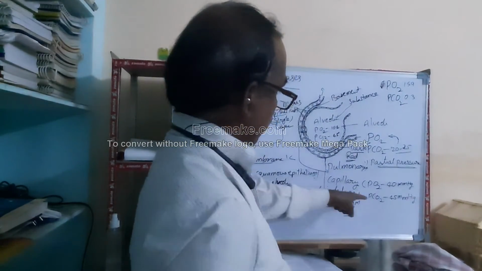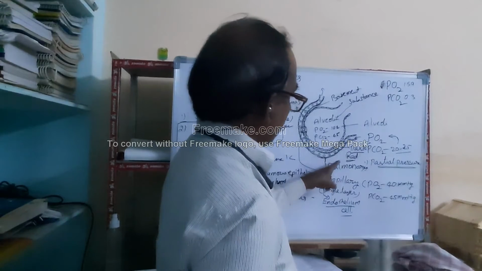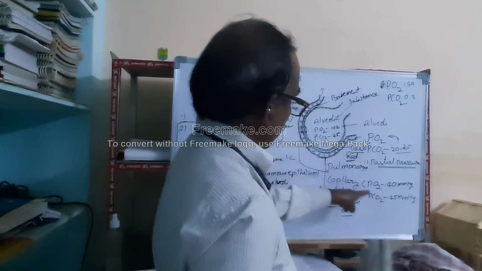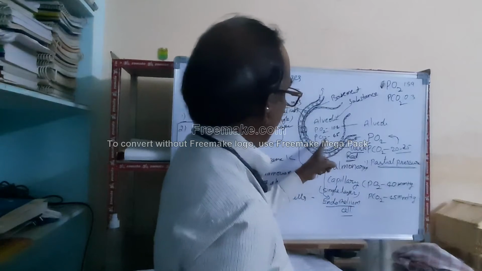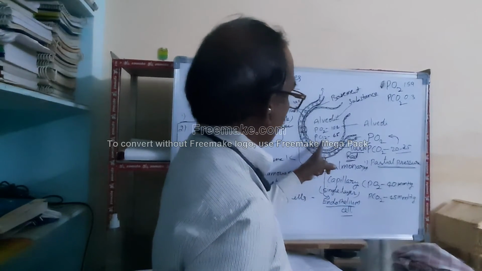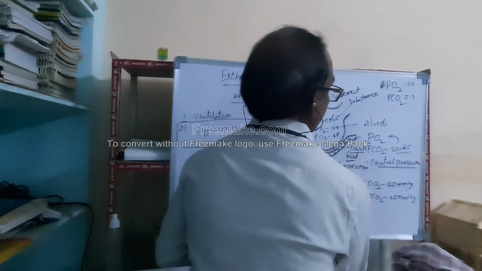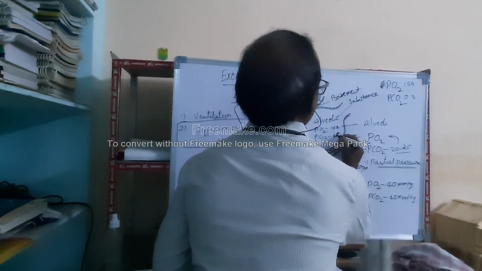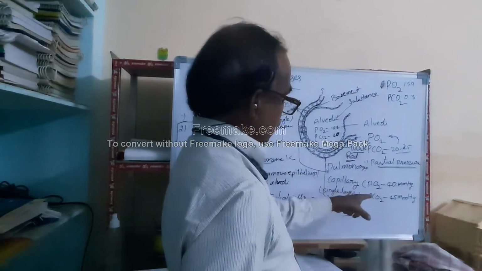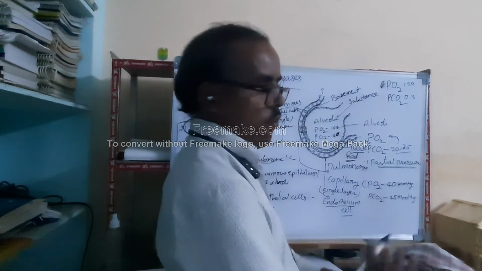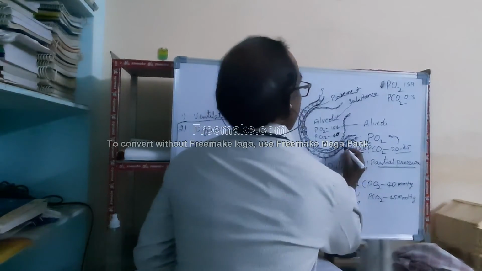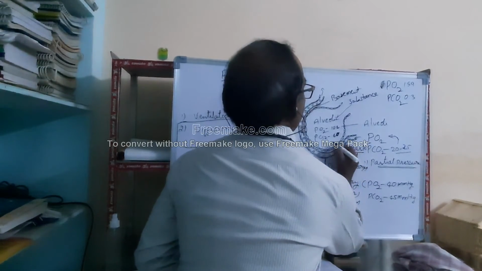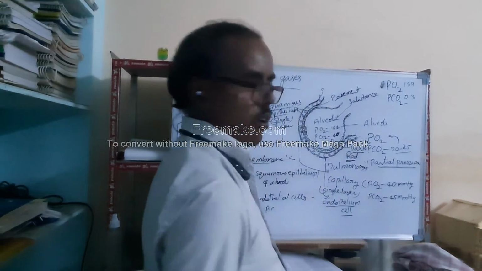The partial pressure of carbon dioxide in the pulmonary capillary is more, 45 mmHg compared to the alveoli, which is actually 40, I think so. Okay, so what happens here? There is a difference in the partial pressure of carbon dioxide, so the carbon dioxide immediately diffuses into the alveoli.